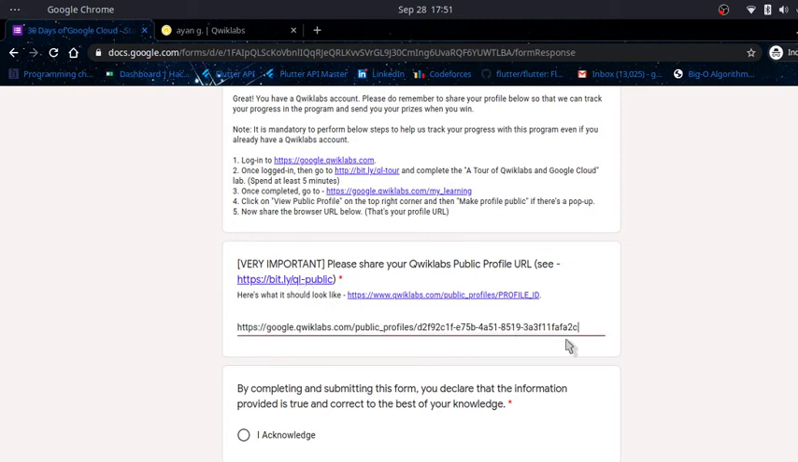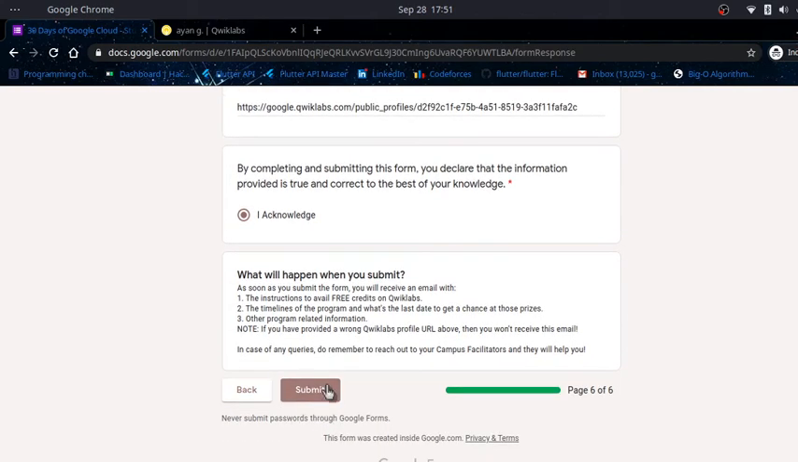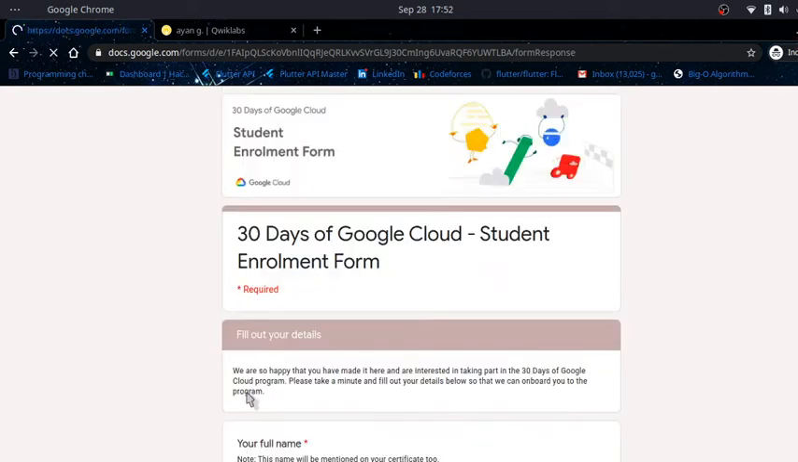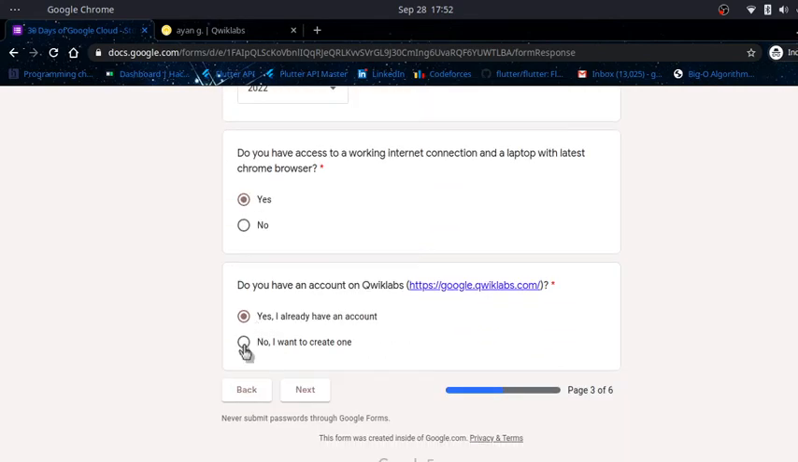This is very important. You just acknowledge it and submit it. I am the facilitator, so I am not submitting it. This is not the form for me. These are the instructions for you. Okay, I will go back and tell you how to register when you don't have a Quick Labs account.